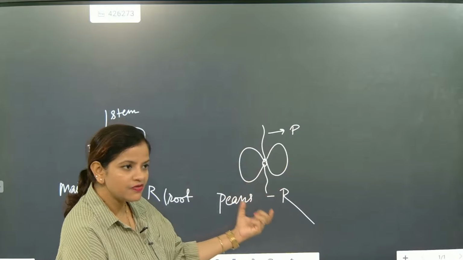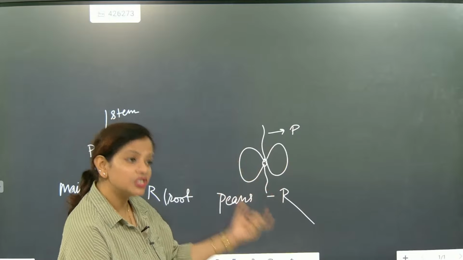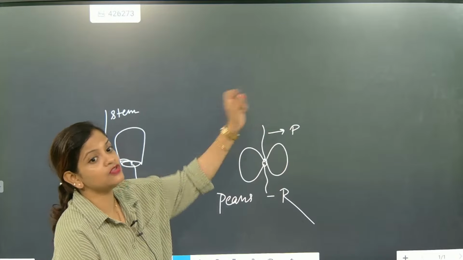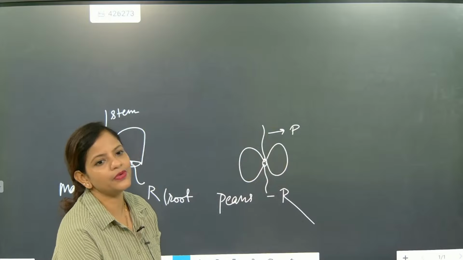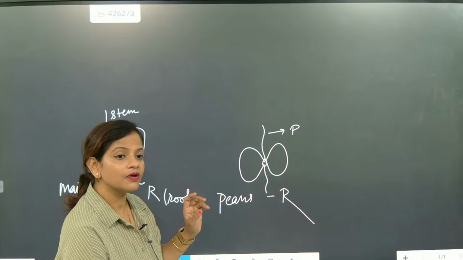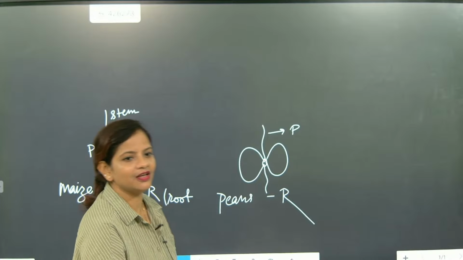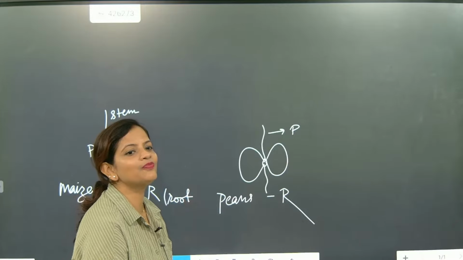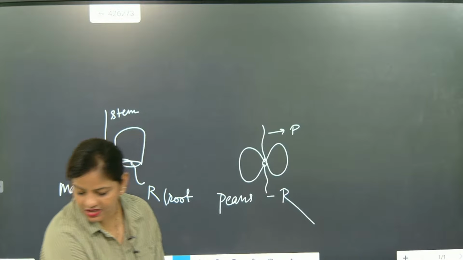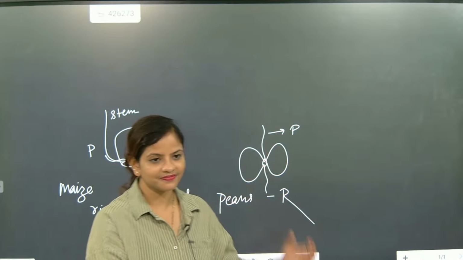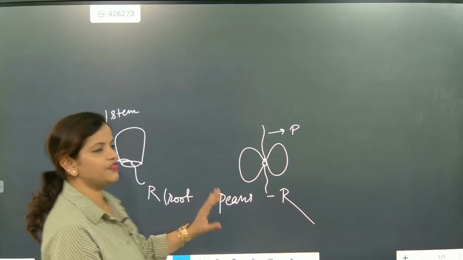So it will show hydrotropism. This will show positive hydrotropism. This will show positive geotropism and this will show negative geotropism, negative hydrotropism, negative chemotropism. Understood or not? Chemotropism is chemical affinity. So the root itself will grip the most important minerals. Understood? So chemotropism also will be shown first by whom? I hope it is very clear to you.